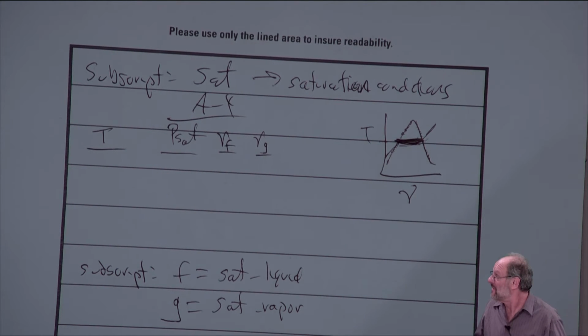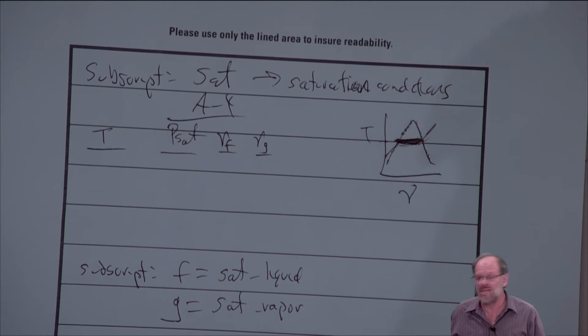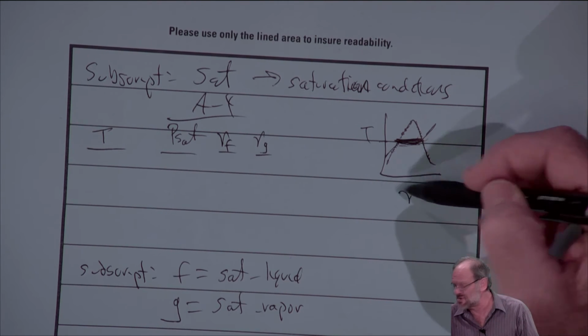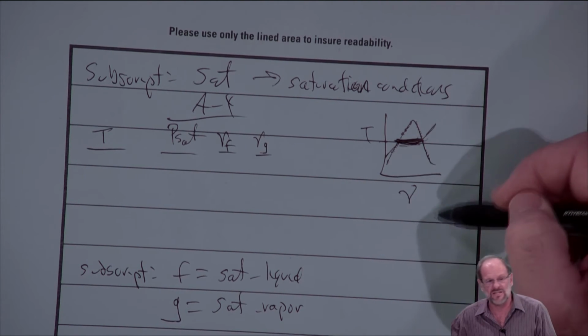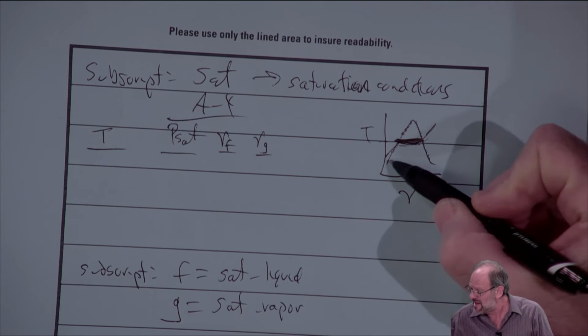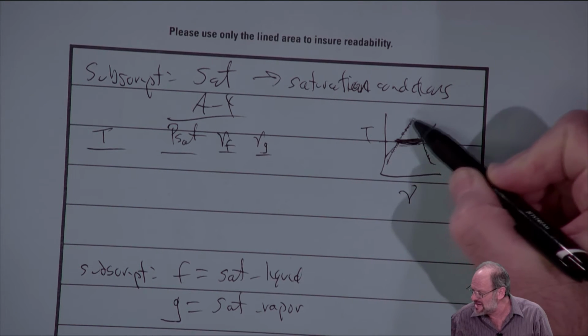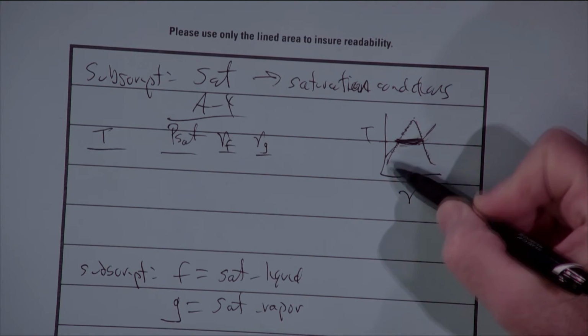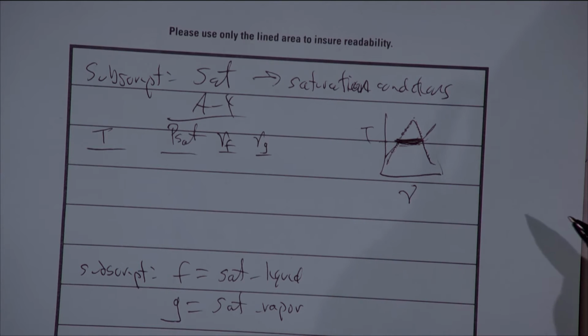Okay. All right, so please note that I could have a temperature versus u diagram, or a T versus h diagram, or a T versus s diagram, and the data I have is just the data that rides up the saturated liquid line or down the saturated vapor line. Okay? That's the nature of table A4.